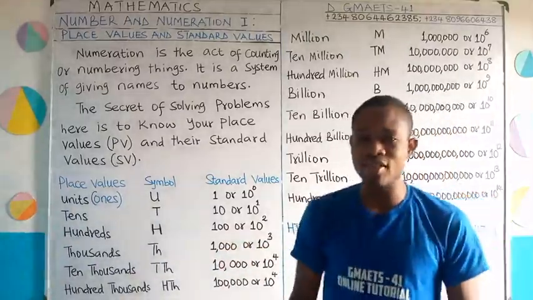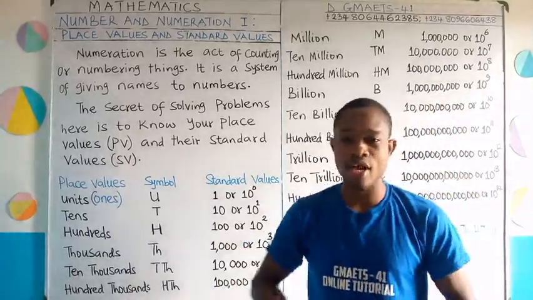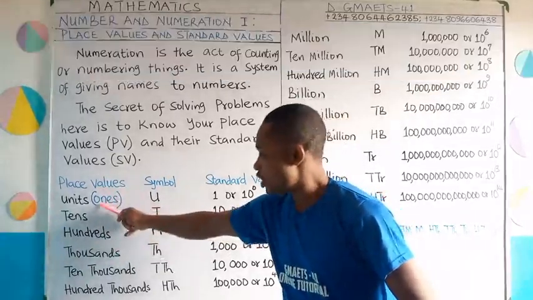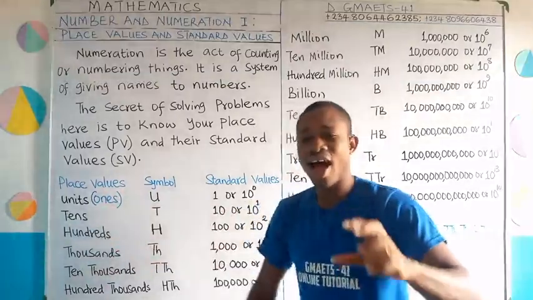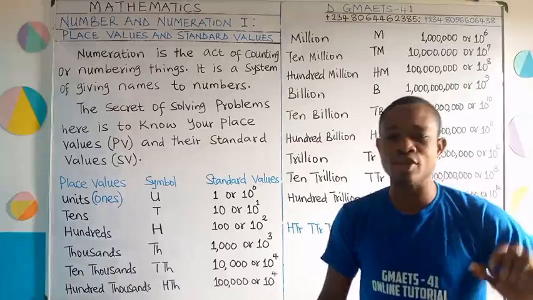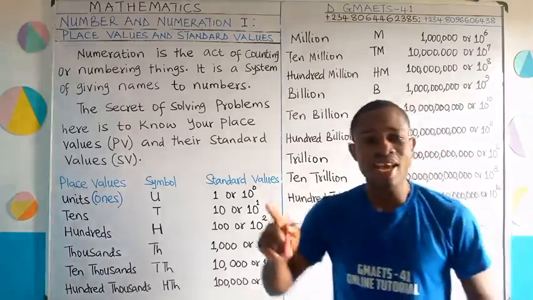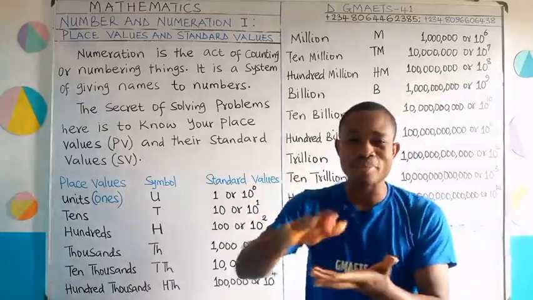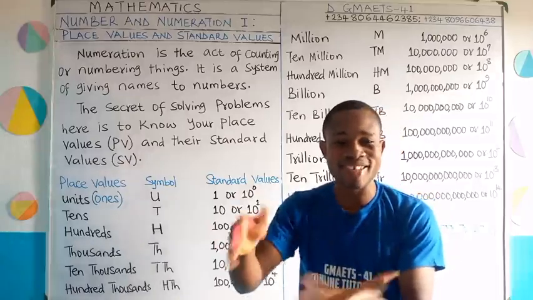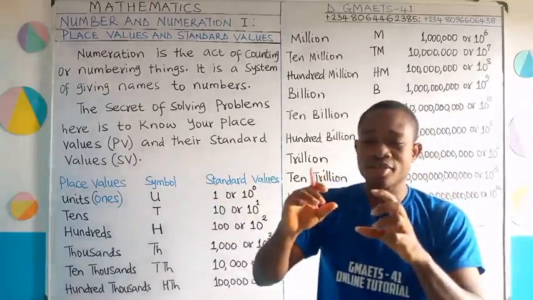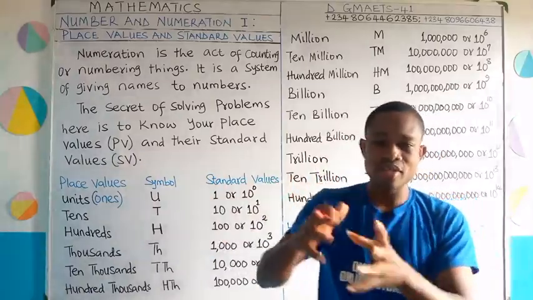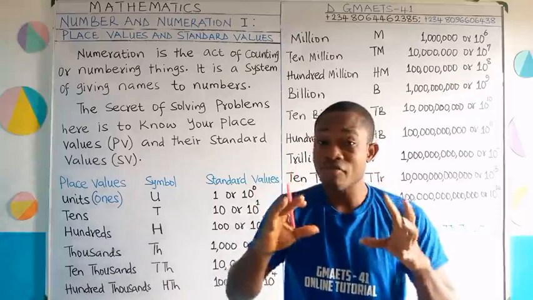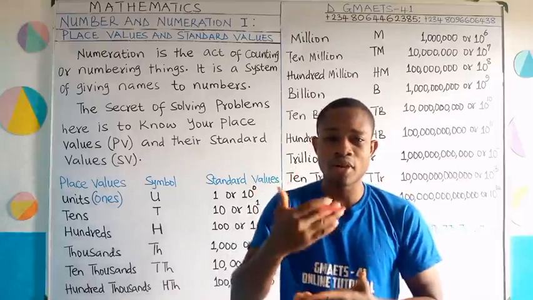But before then, please, I want to say this and you can put it down. Units, tens, and hundreds are the standard place values. Take note of that. They are the what? Standard place values. So whenever you hear hundreds, tens, and units, that is the beginning of numbers. Now, these units, tens, and hundreds form the foundation of understanding place values.